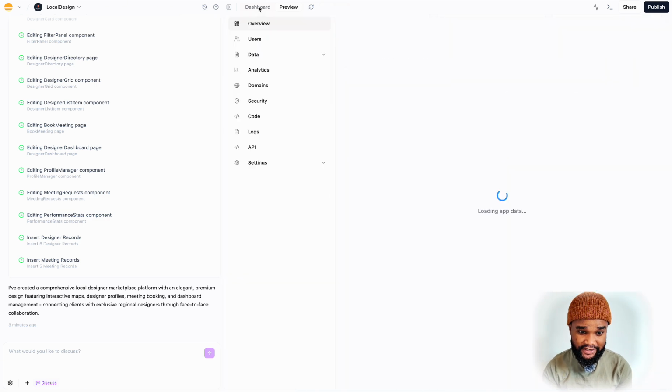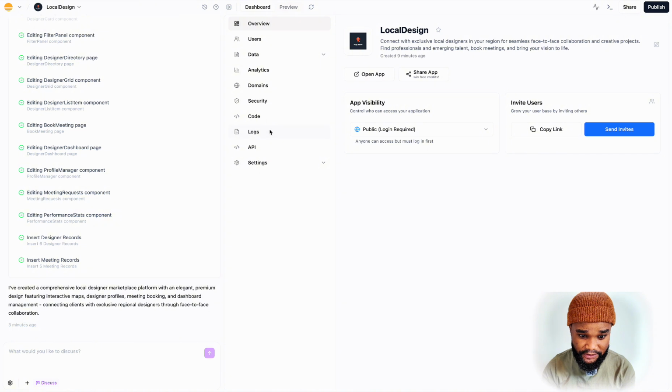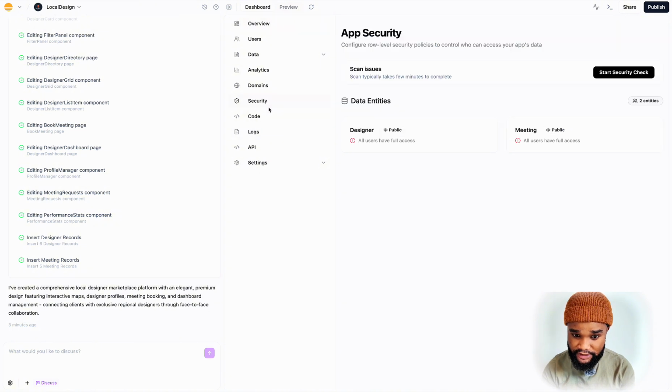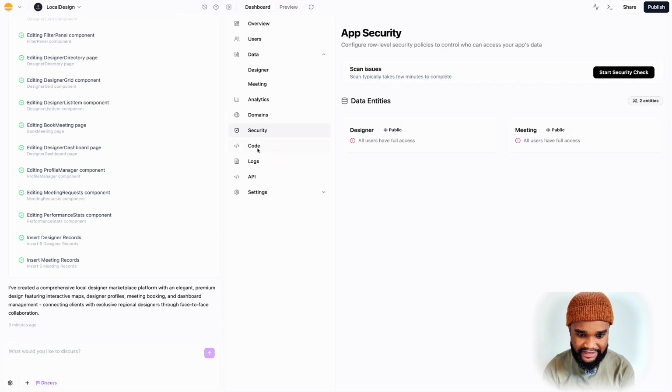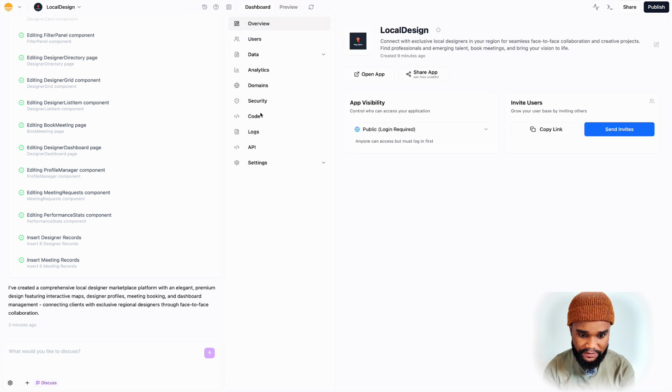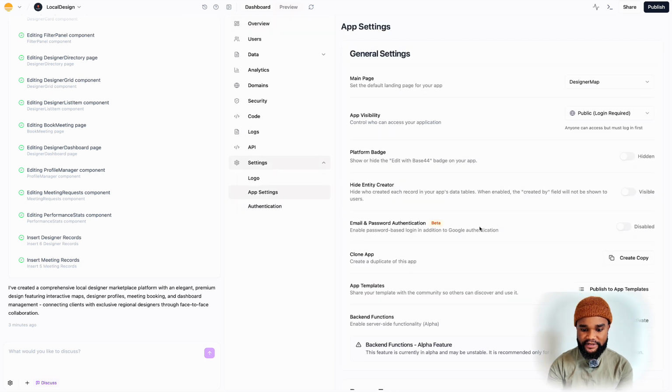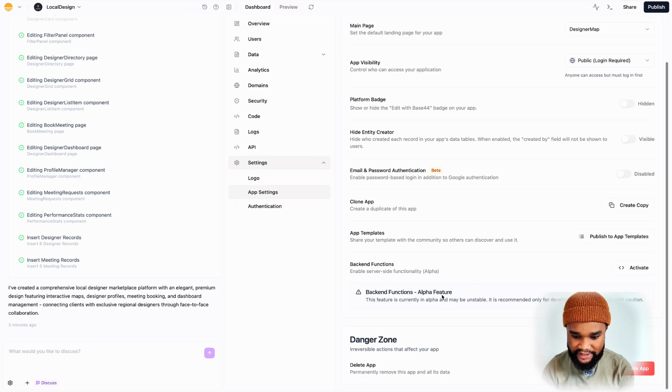But let's go to dashboard. And what I want to do is go to, is it data usual? No, I want to activate the back end of this website. So settings, that's the one, settings. So I want to activate the back end. So I just click activate.